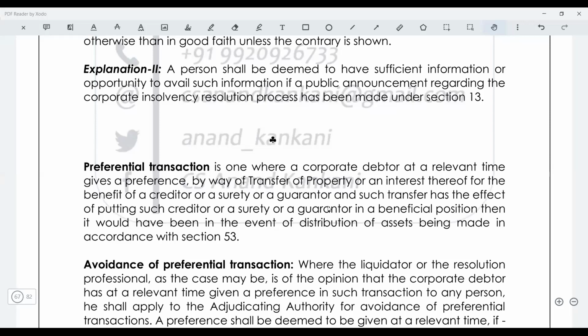So let's say the unsecured creditor had given me a loan 6 months back, the secured creditor has just given me the loan. It is possible I will pay before. But if the company gets into liquidation, then this will not be seen, that is, when the debt had arisen. Once the liquidation order is made, you will just see who is secured, who is unsecured, and then we'll say the secured should be paid before the unsecured creditors.